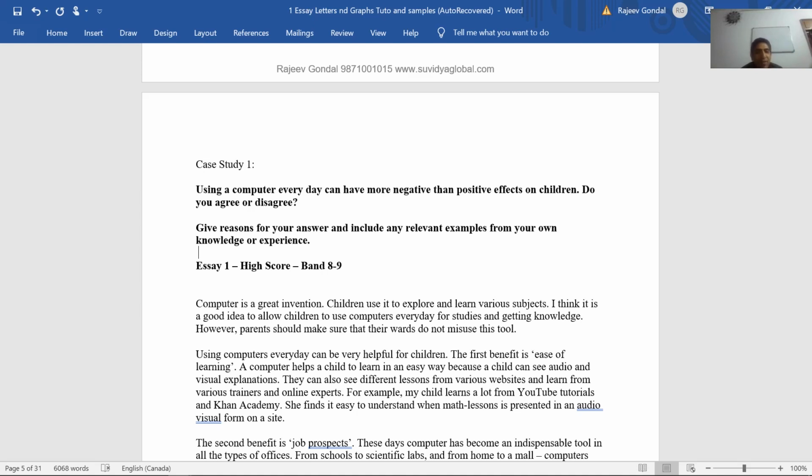But here let us just quickly go through this particular example and see how the person has drafted his essay. Computer is a great invention, he says, which is a very simple sentence, and that gives a platform to the reader to come on a common ground and start reading the essay. Since it is very easy, it acts as a very good icebreaker. Children use it to explore and learn various subjects.